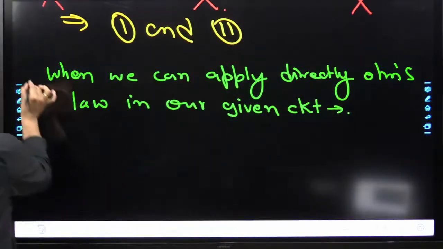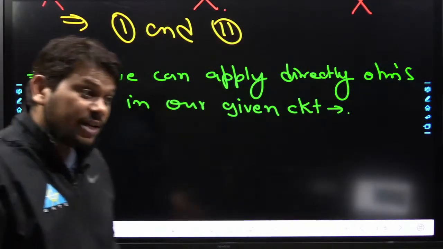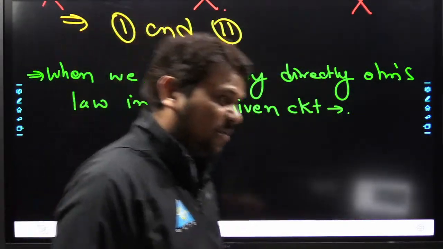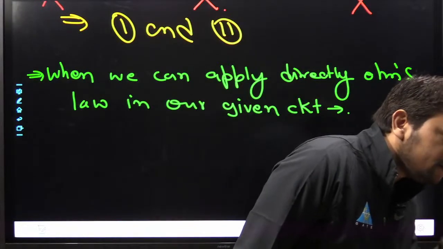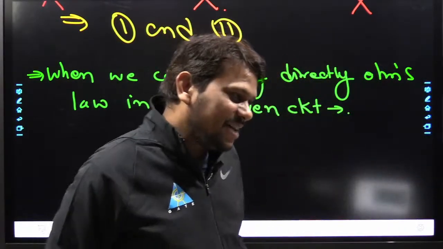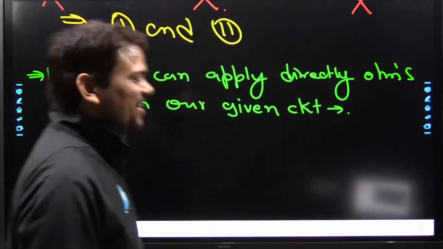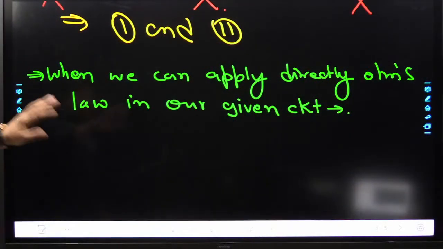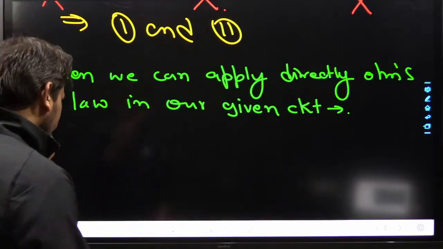Hopefully this statement is clear to everyone. Now the question arises, sir, how can we identify when we can apply Ohm's law directly in our given circuit?